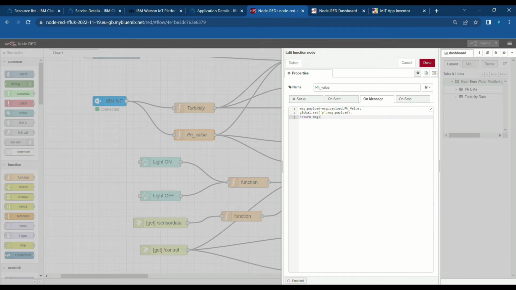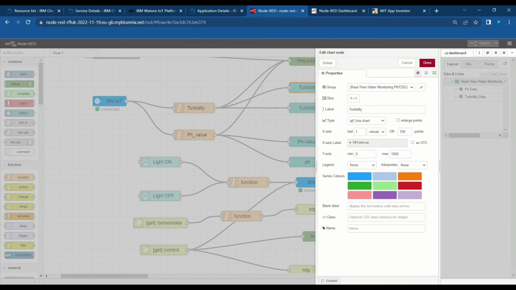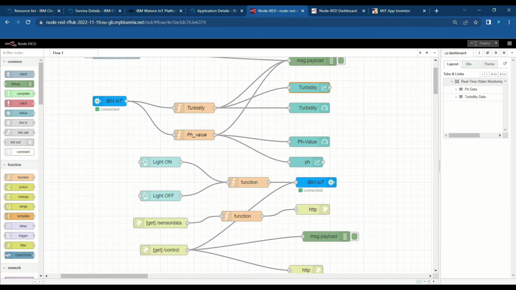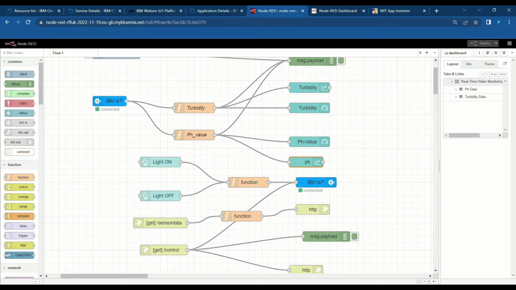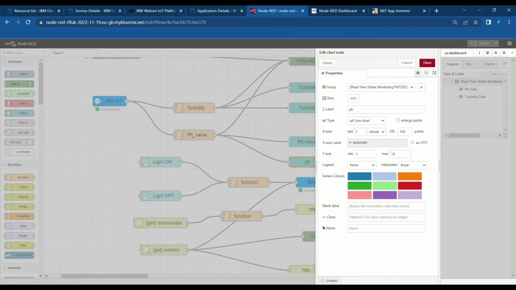And here you can see the turbidity graph and turbidity meter, pH, same for the pH graph and pH meter.